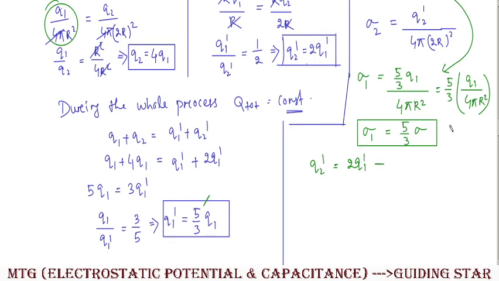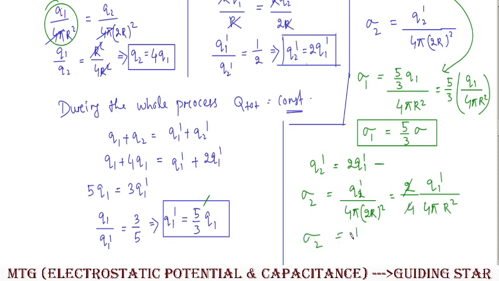क्लियर, इस रिलेशन को अगर हम यहाँ पे लेंगे तो सिग्मा 2 का जो वैल्यू है q2 प्राइम होल डिवाइडेड बाय 4 पाई इंटू 2r square. So q2 prime is twice of q1 prime whole divided by 4 pi. Here it is 4r square, so I'll take 4 outside and let r square be over here. Clear? So 2 upon 4, so it will be 1 by 2. That means sigma 2 will be equal to half of q1 prime upon 4 pi r square.